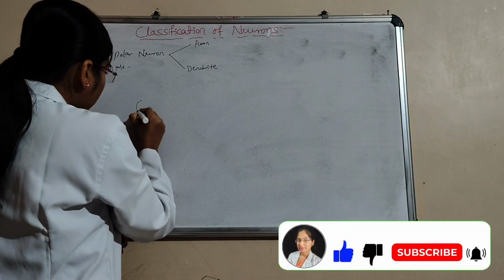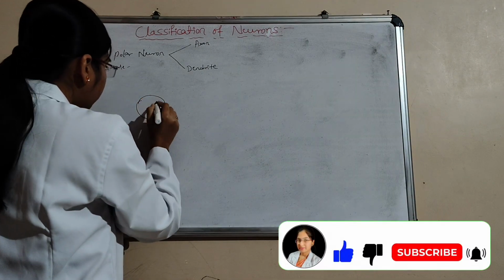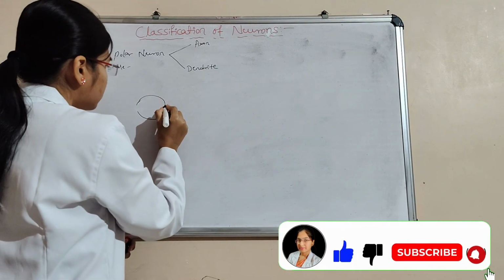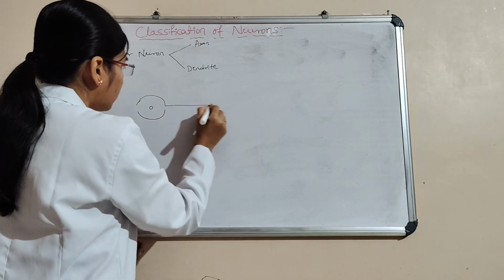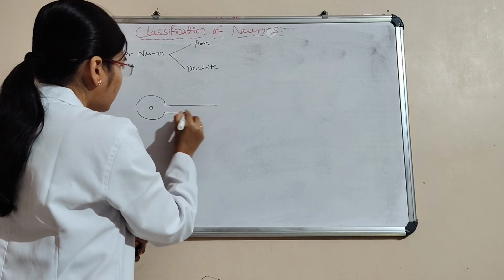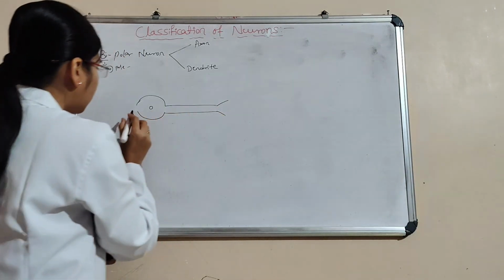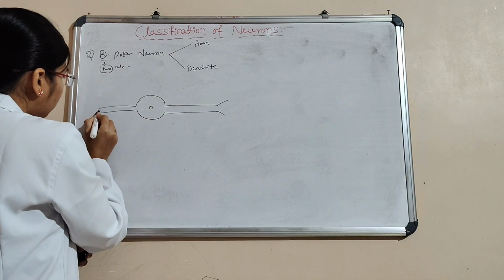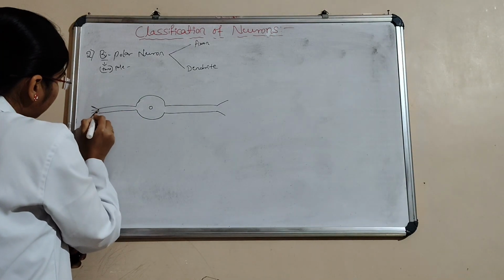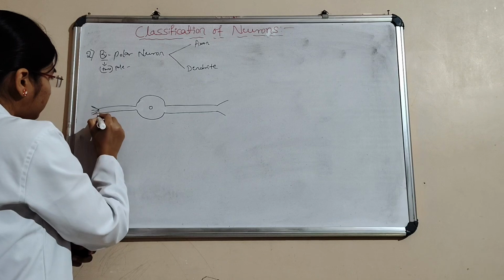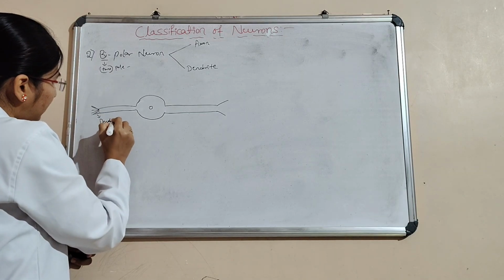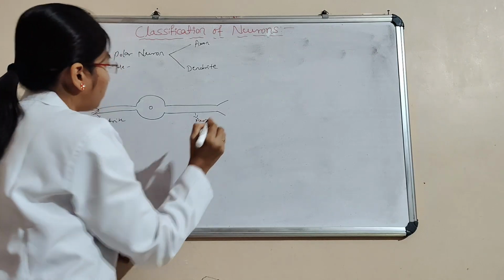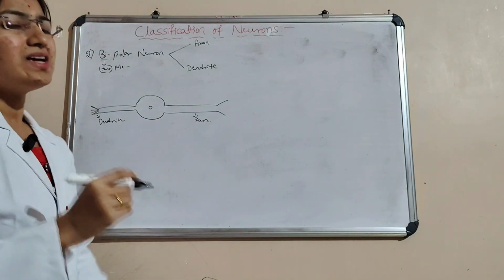Here the cell body is there, with one axon and another one a dendrite. This one is dendrite, this one is axon. Bipolar: here dendrite and then axon.